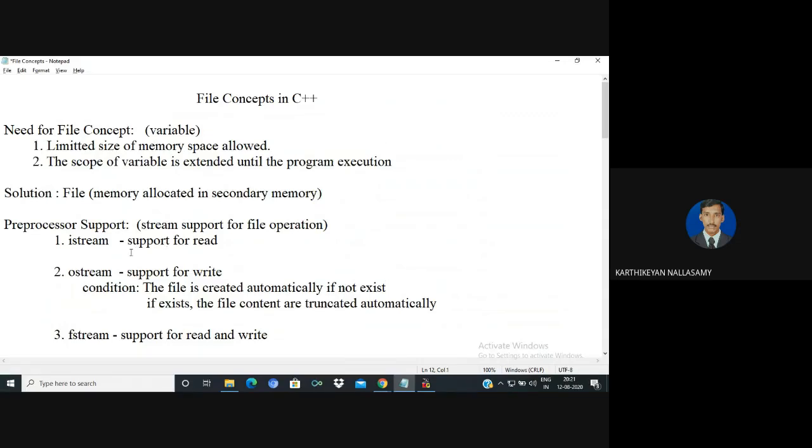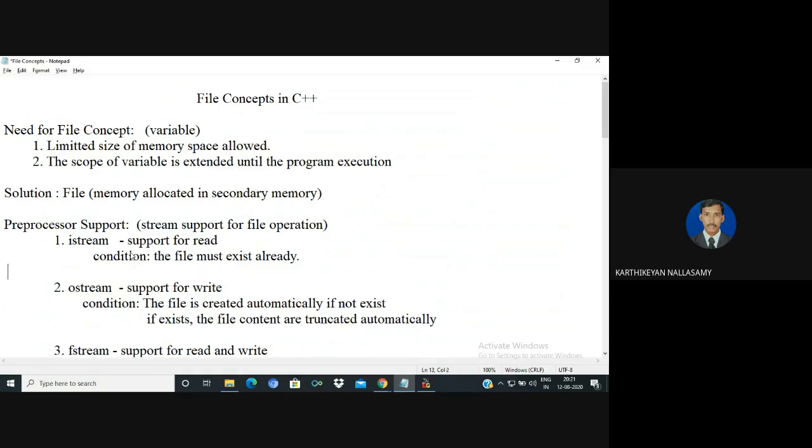Okay. So here in the input stream, the same condition which was discussed in C language applies: the file must exist already. Then only can we perform it. Otherwise, the isOpen method returns false. I think you know what isOpen is. Further, you need to test by using the logic.